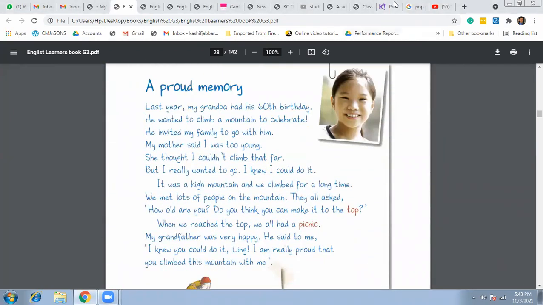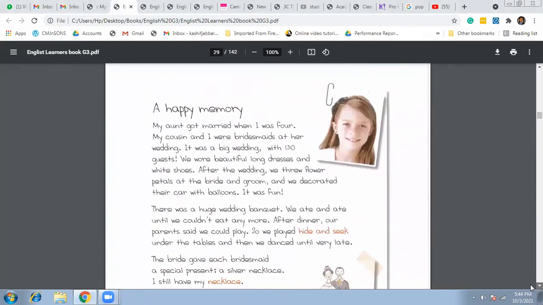Then in the proud memory, we can see the sentences here. She thought I couldn't climb that far. So the use of couldn't you can see here. And the second sentence is I knew you could do it. See here, could and couldn't. So in the proud memory, there are two sentences that include could and couldn't.